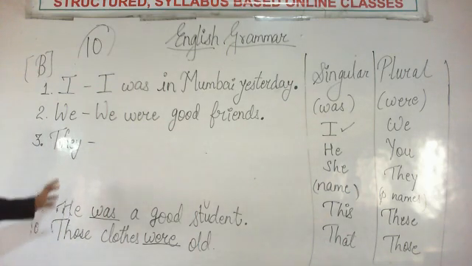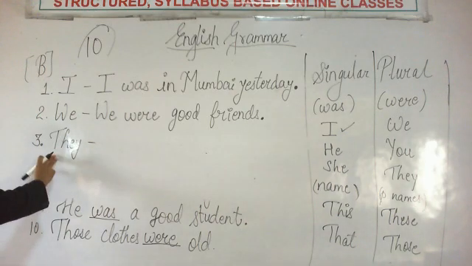Okay. Write the first and second sentence. Then we will do the other. Hope my handwriting is clear to you.